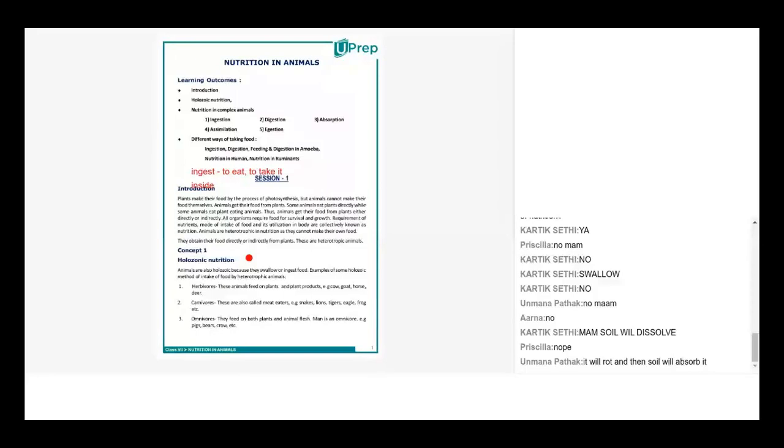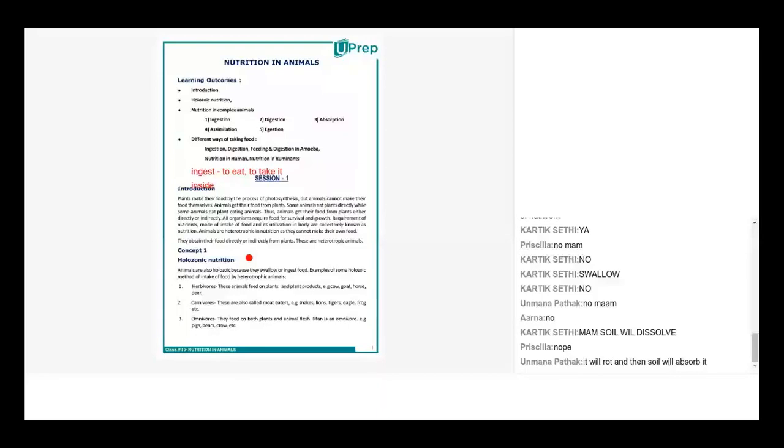Yes, Anna? If we have some leftovers, of course it will dissolve, so it is good for the plants, right? It is of course good for the plant because it has a lot of nutrient value. But let me tell you, if it is cooked food, we will not use the word dissolve, because dissolution happens only in liquids. We will say it will decompose. When it comes in contact with the soil, it will first rot and then decompose.